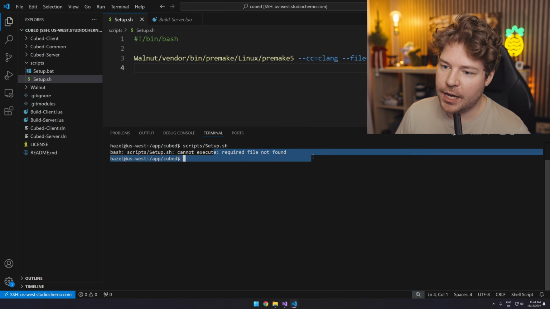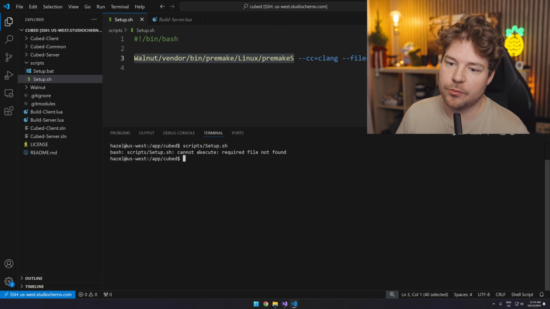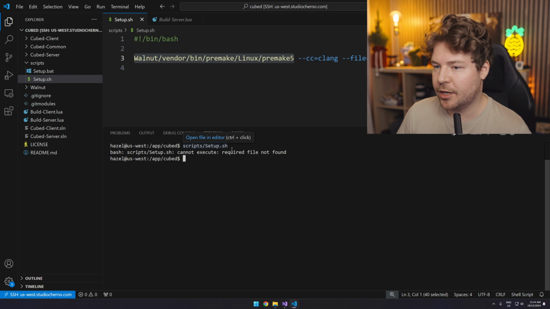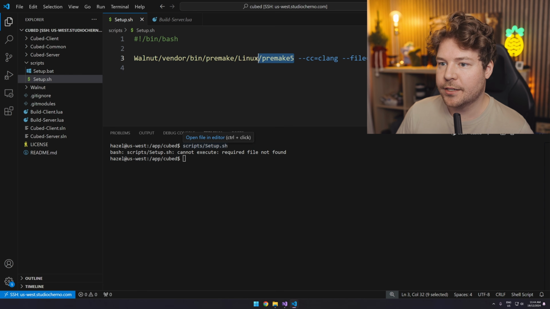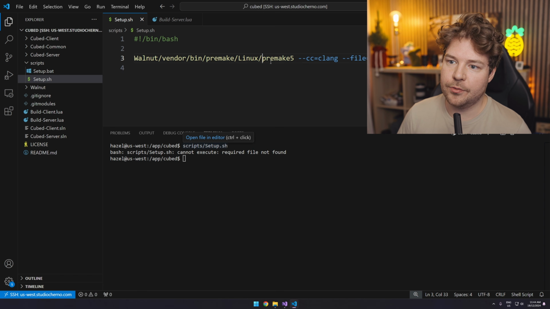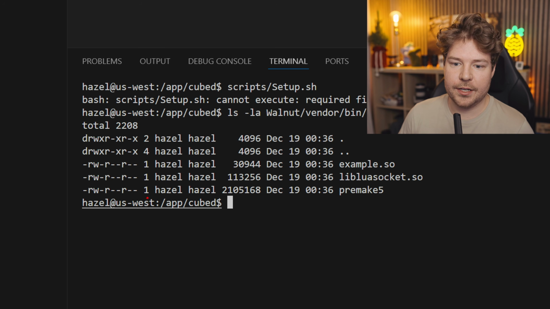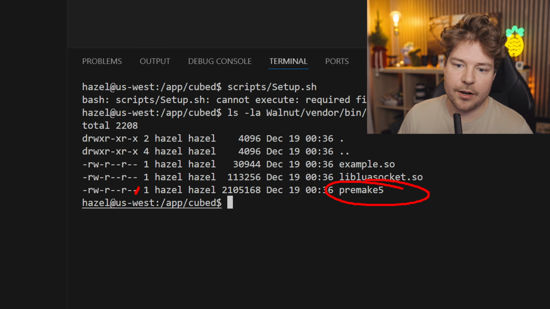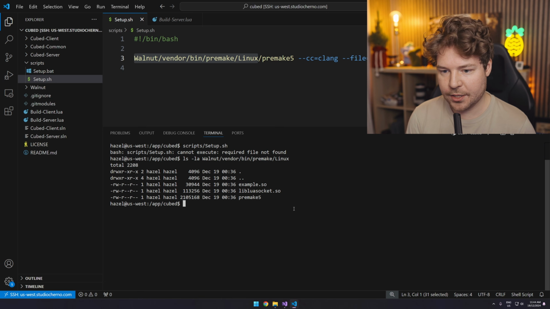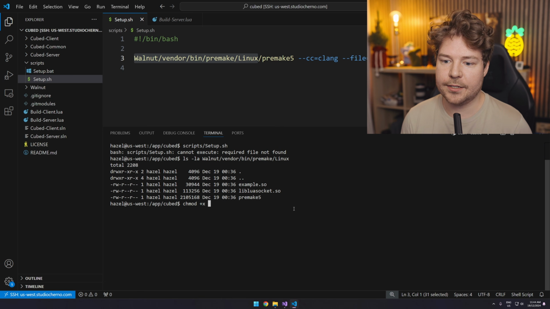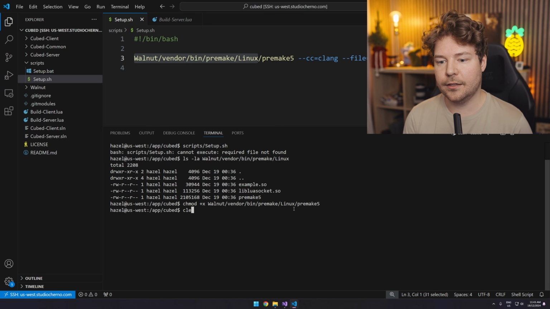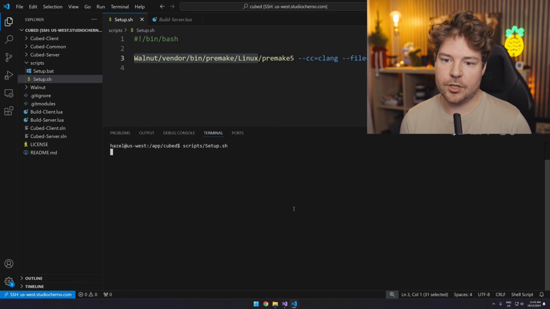Okay, so this is most likely the same situation as what just happened when we tried to run setup.sh, but it wasn't marked as executable. This is trying to run a program called Premake 5, which I'm guessing is not executable. So if we just grab this directory, let's do an ls -la on that, then obviously this Premake 5 binary is not marked as executable either. So let's do a chmod +x on Premake 5, and then let's now also run setup.sh again.